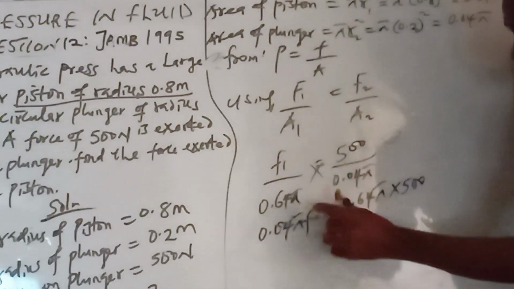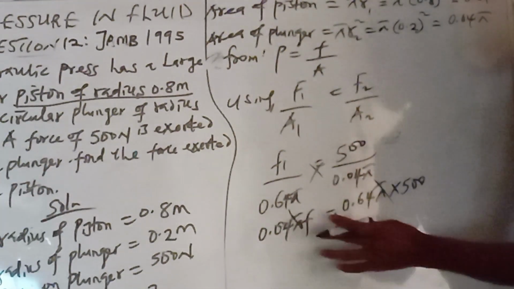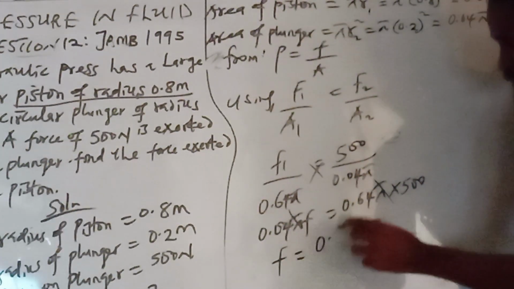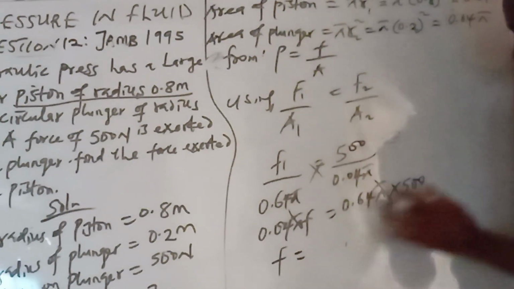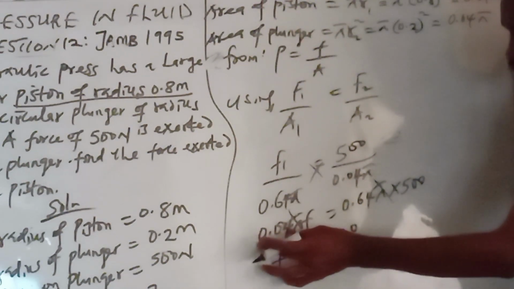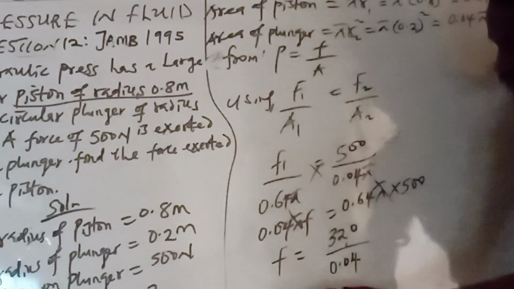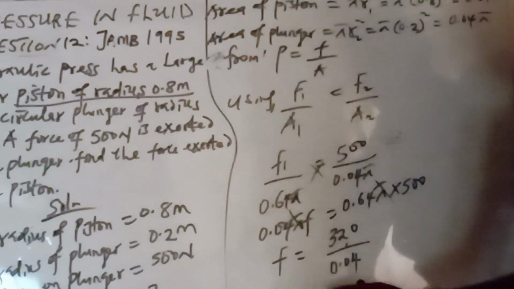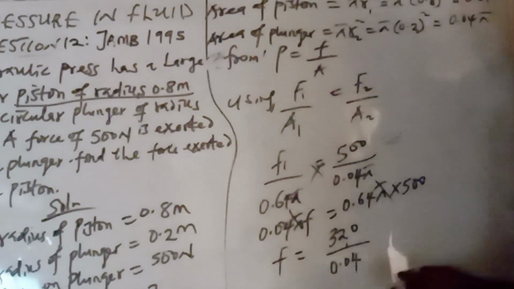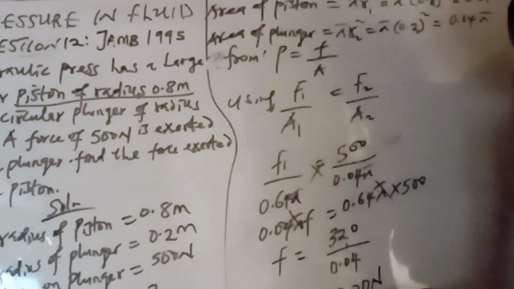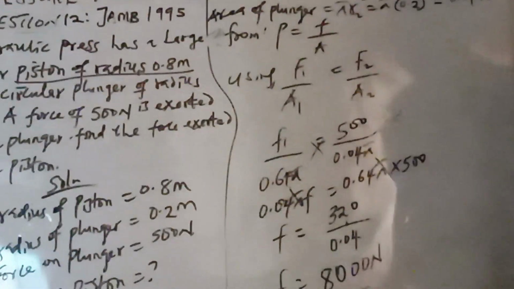The pi cancels pi, so F1 is 0.64 times 500, which is 320, all over 0.04. Finally, I will have 8,000 newton. So that becomes your answer.